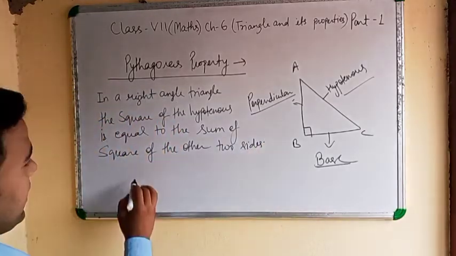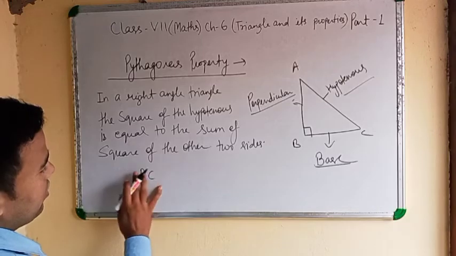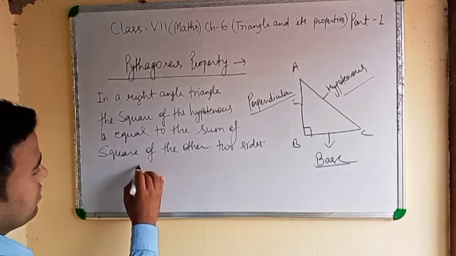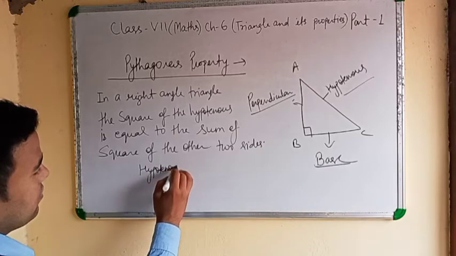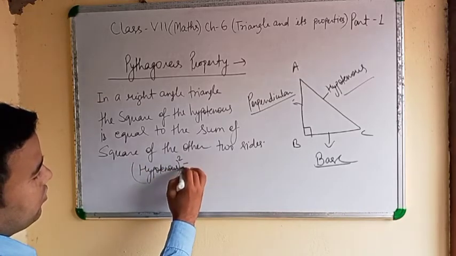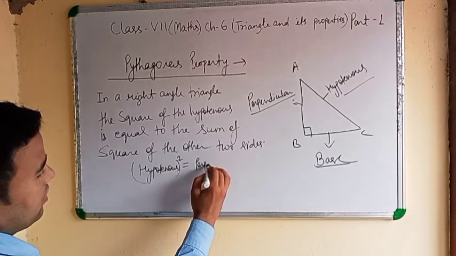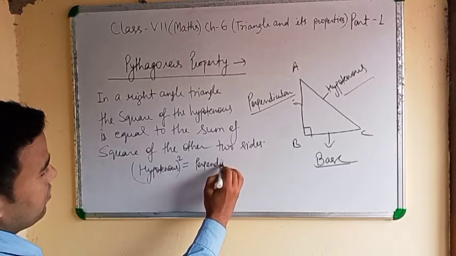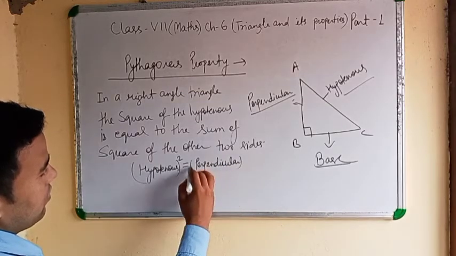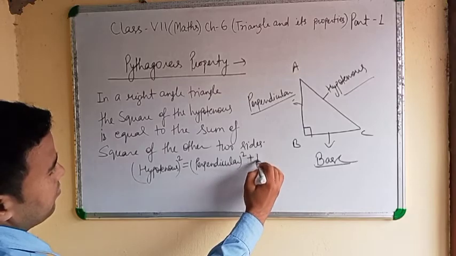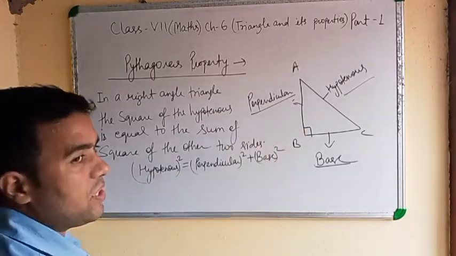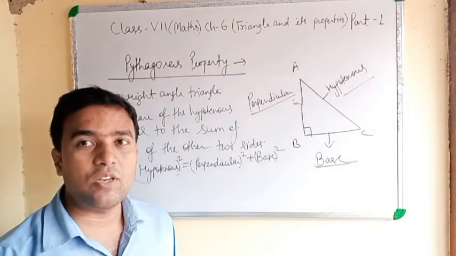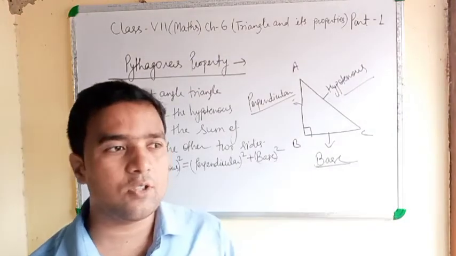Means AC square equal to, means like this, hypotenuse square equal to perpendicular square plus base square. Suppose in this figure we have taken ABC, someone may give PQR or XYZ, no problem.